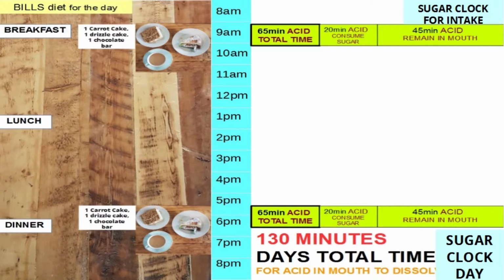So Bob, who consumed 20 grams of sugar for the day, is at higher risk of tooth decay than Bill, who consumed 150 grams of sugar for the day. This is why the damage to teeth is caused by the frequency of sugar, and not the amount of sugar.